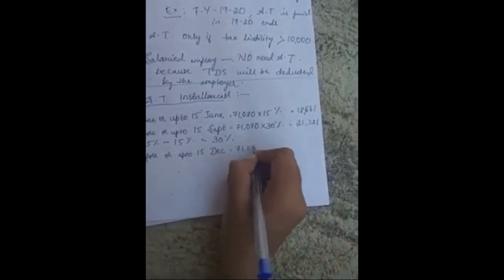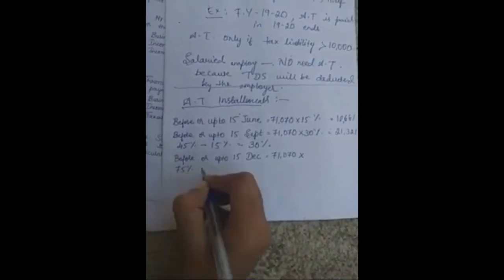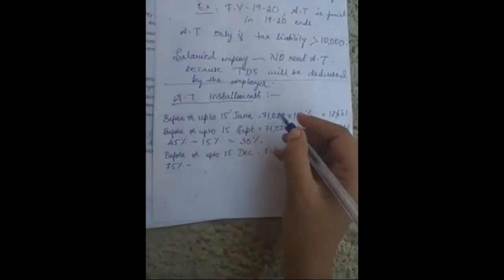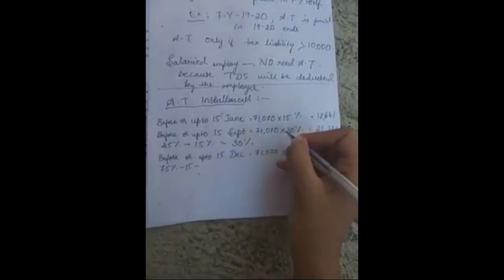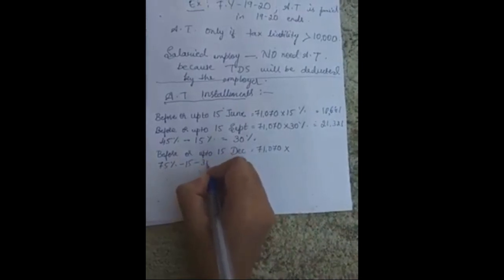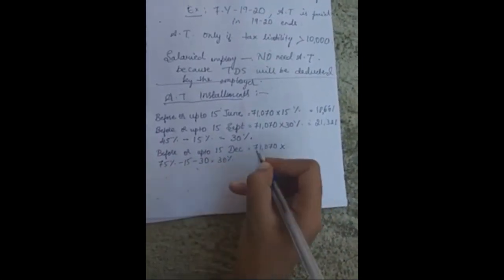Next, the next due date for advance tax payment is 15th December. Same tax liability into, so in December he needs to pay 75% of the advance tax. Among that he had already cleared 15% in June and 30% in September. So the remaining 30% he needs to pay in the month of December.